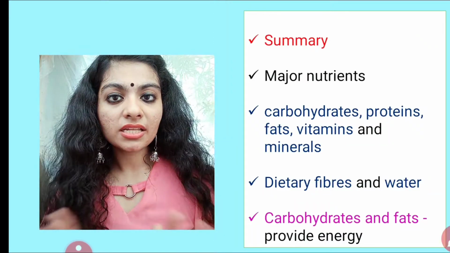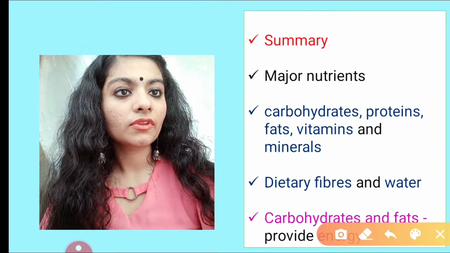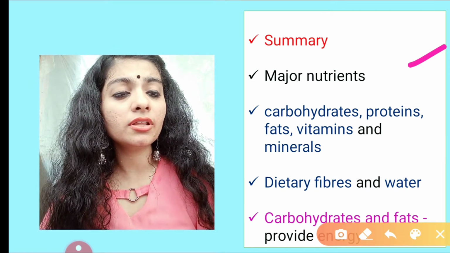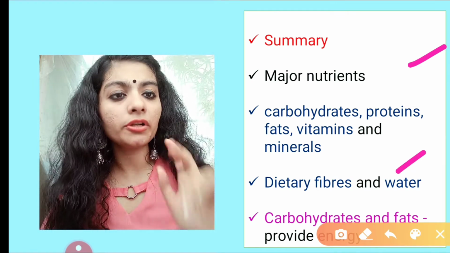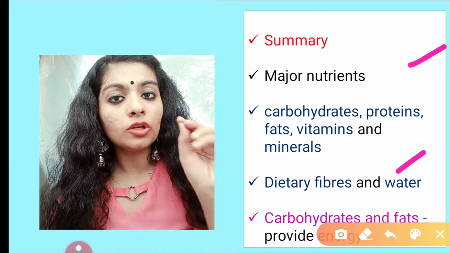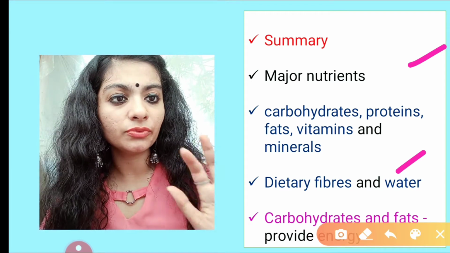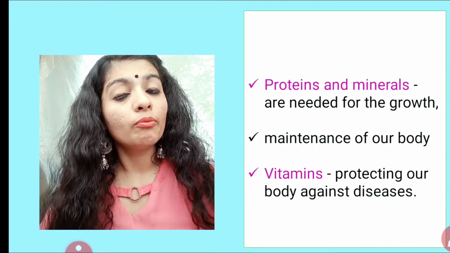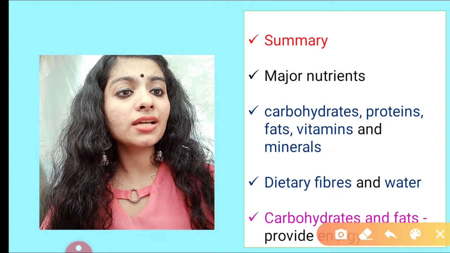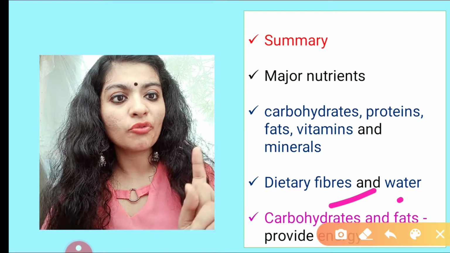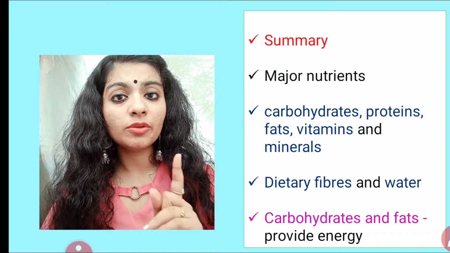Let's summarize the entire thing that we've seen today. We saw the major nutrients: carbohydrate, protein, fat, vitamin, mineral, dietary fibers as well as water. There is one more thing, roughage. It's not a nutrient. It only helps to remove the undigested food. Carbohydrates and fats are major sources of energy. Carbohydrate is the main source of energy and fat is a rich source of energy. So both are energy providing foods.